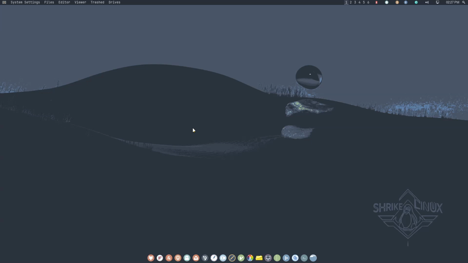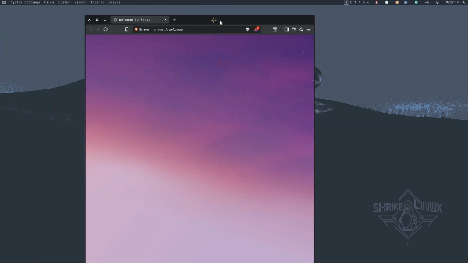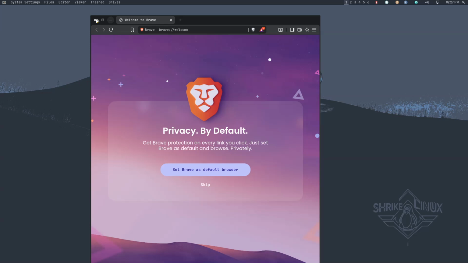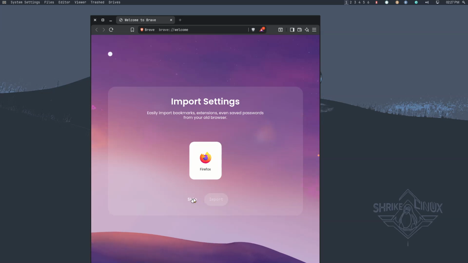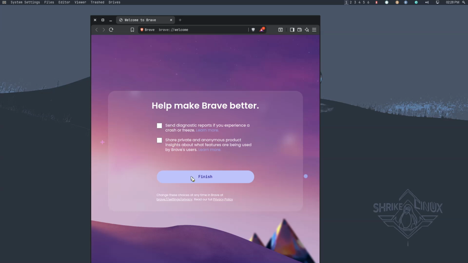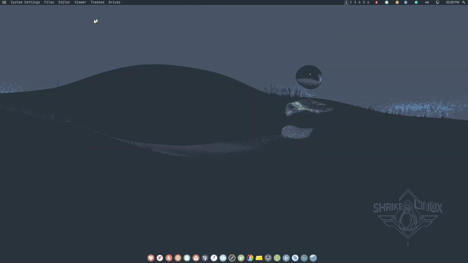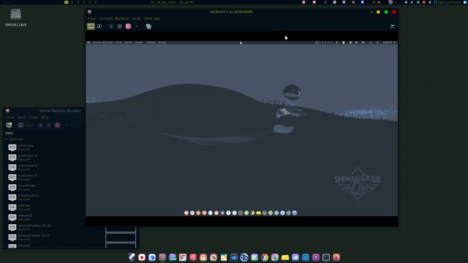But okay, let's say those are the programs which are here in ShrikeLinux. Yeah, this is our Brave browser. You can use it for everything. I think those are some of the things people would like to know more about ShrikeLinux.